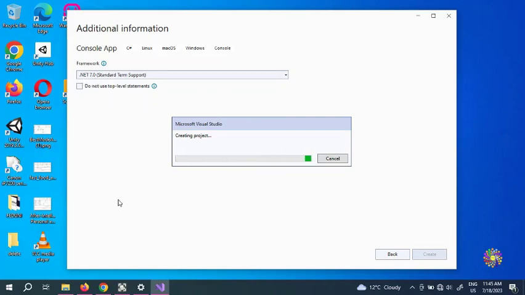But in the next video I'm going to run .NET in the command line, and you're going to see that it makes perfect sense why we do .NET 7.0 with the command line instead of this console app here. As you can see, Microsoft Visual Studio is creating the project, so we wait till it finishes creating the project, and we're going to show you how Microsoft creates a .NET 7.0 project.